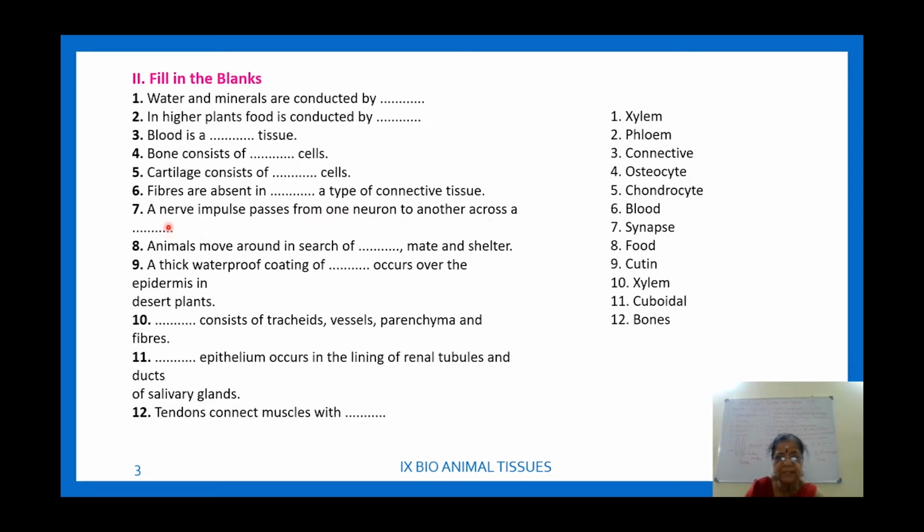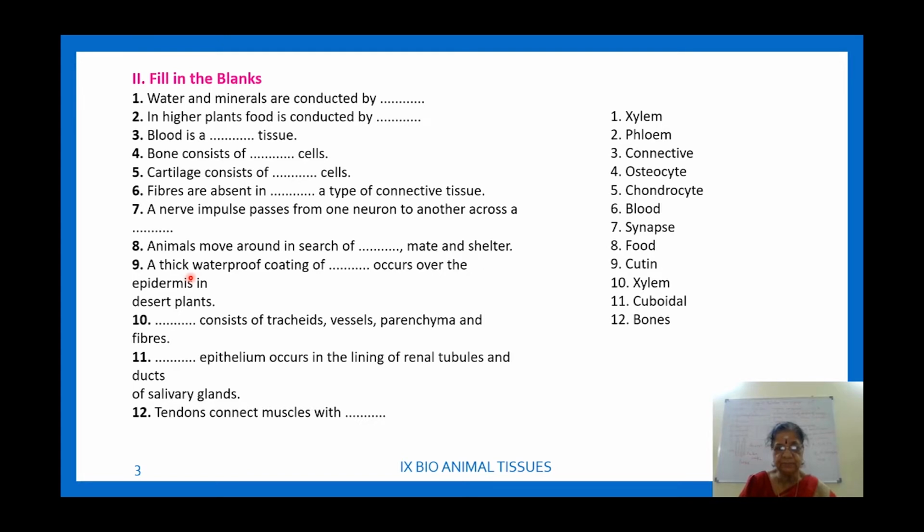That is called synapse. The nerve endings are called end plate or synapses, through which it is connecting from one neuron to the other. Then animals move around in search of food, mate, reproduction and shelter.